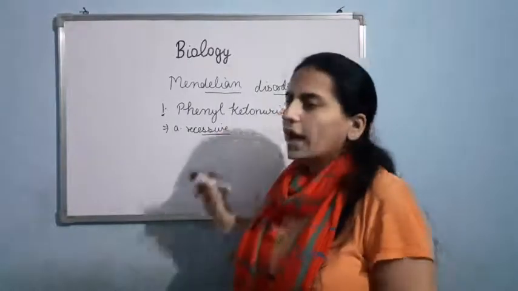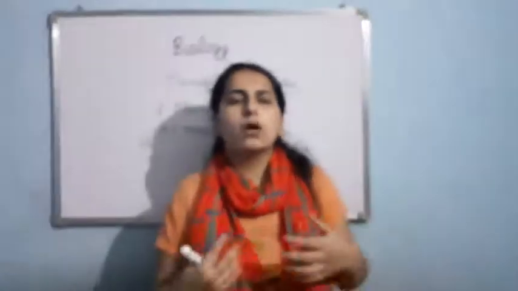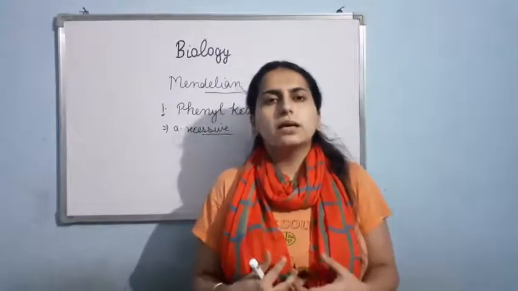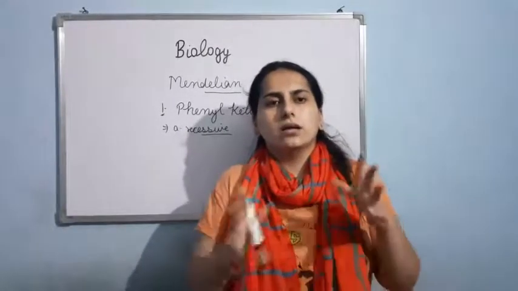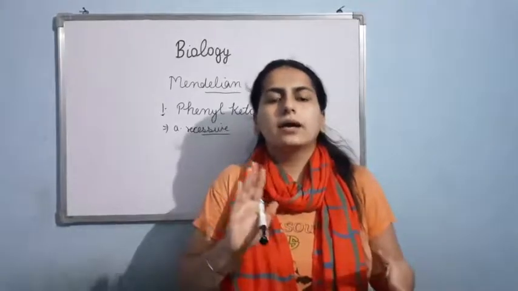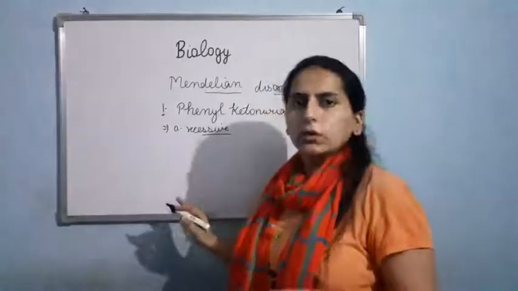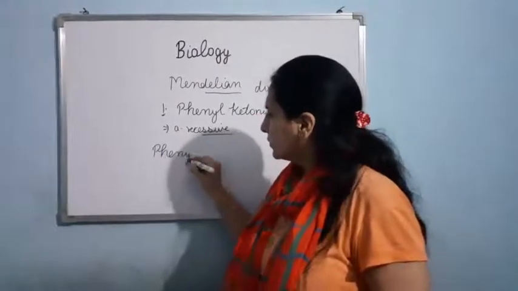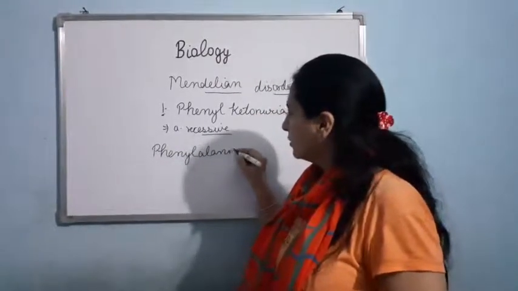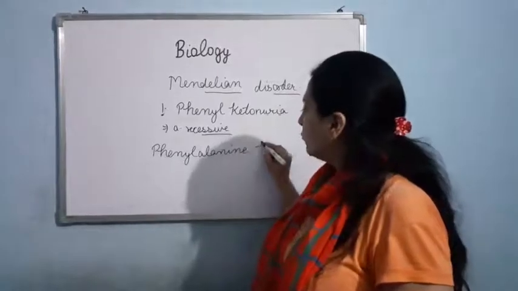Now what happens in this condition? In a normal human being, there is present an enzyme known as phenylalanine hydroxylase.